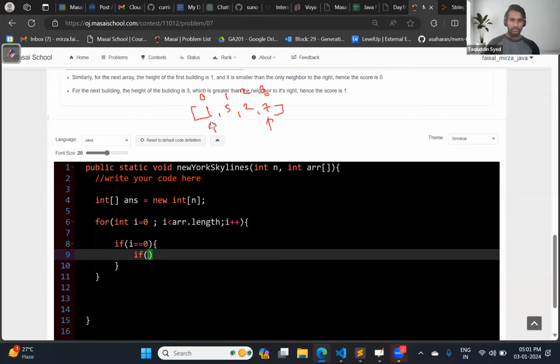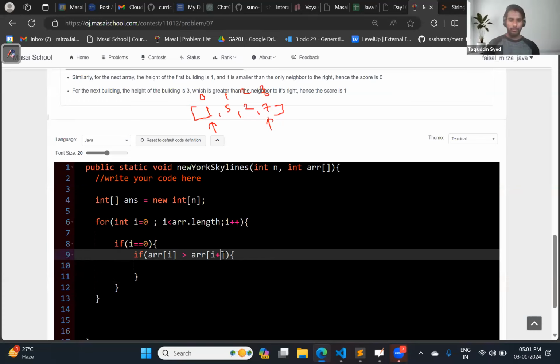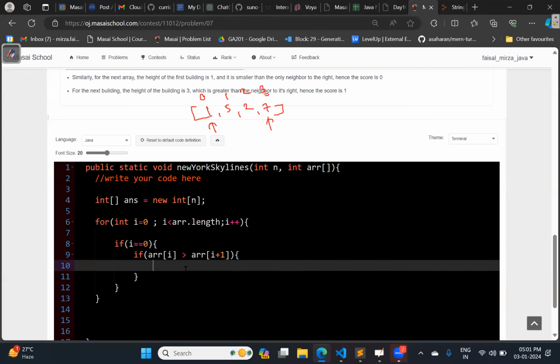There is nothing on the left; whatever there is, is on its right. So tell me what I need to check. If arr of i is greater than arr of i plus 1, at this point how much do we need to give it? 1 point, because the condition for 2 points will not come here. What do you think? If you want to give 2, it will not come.